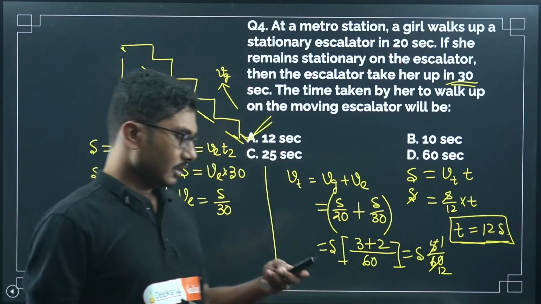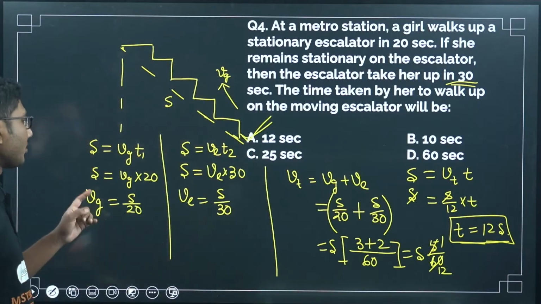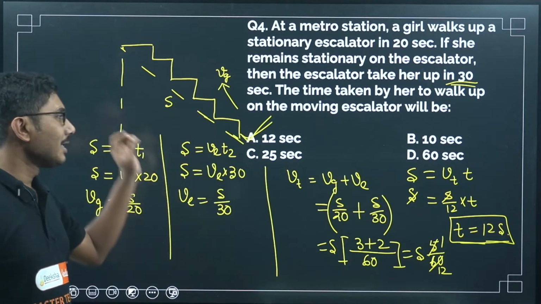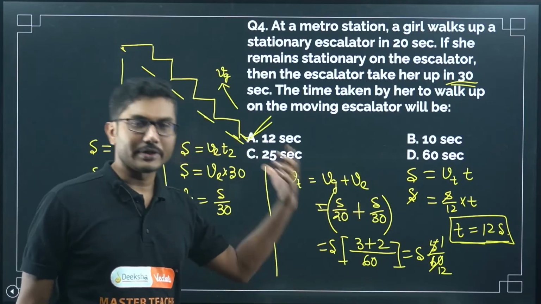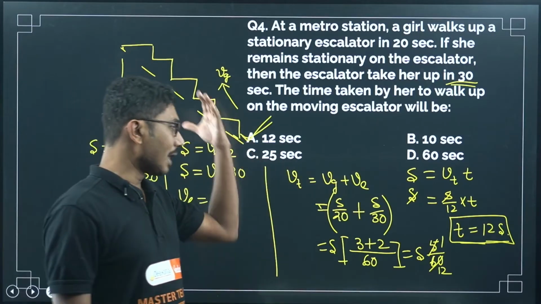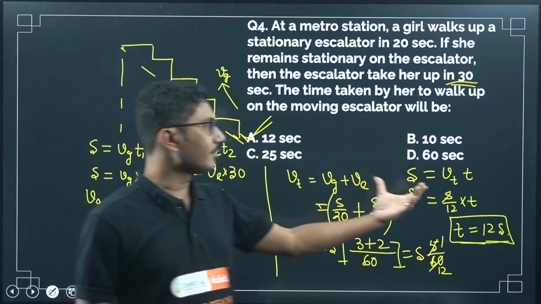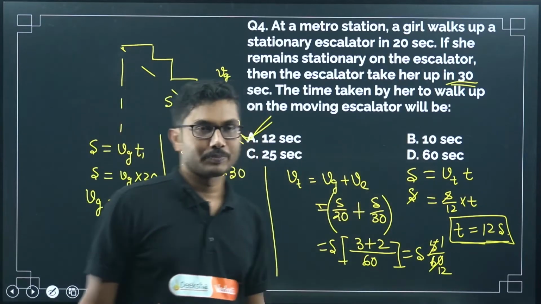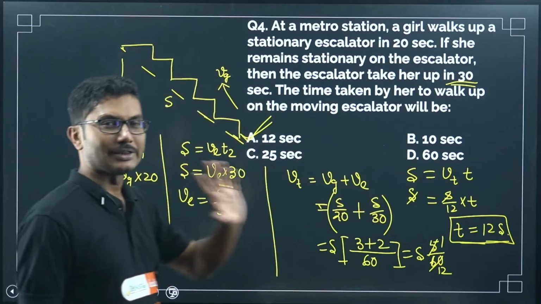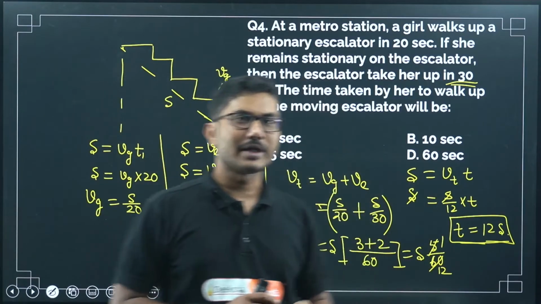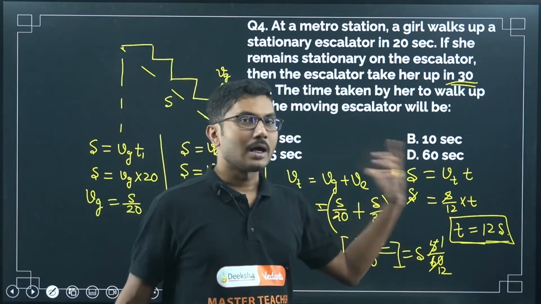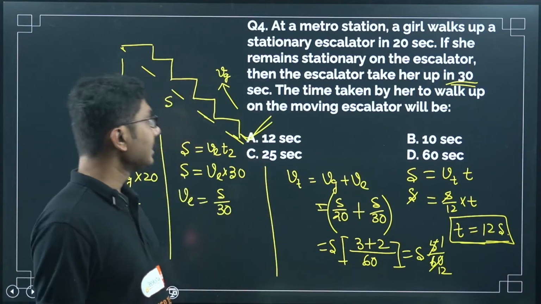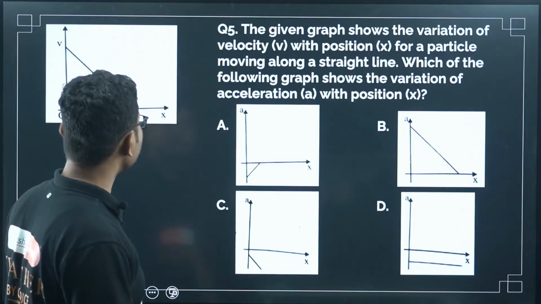Okay, got it? First, we have to calculate the individual velocities of the girl and the escalator. Then we have to find the combined velocity when they are moving together. Once we have completed both, we use the same equation a third time to calculate the time. So only one equation is important, s equals vt, and from that you can calculate the time required when both escalator and girl are moving. Simple enough.